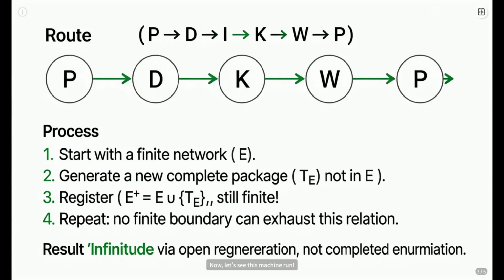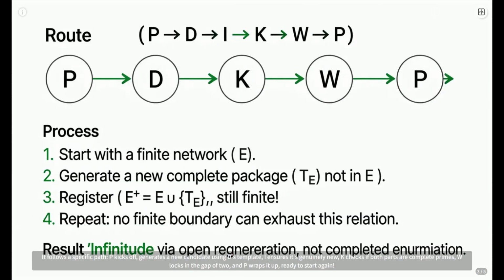Now let's see this machine run. It follows a specific path. P kicks off, generates a new candidate using D's template. I ensures it's genuinely new. K checks if both parts are complete primes. W locks in the gap of 2, and P wraps it up, ready to start again.